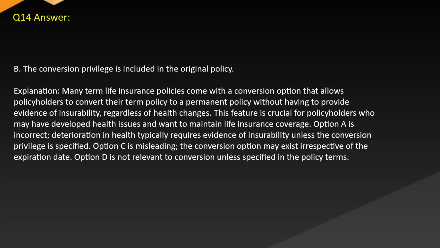Answer B, the conversion privilege is included in the original policy. Explanation: Many term life insurance policies come with a conversion option that allows policyholders to convert their term policy to a permanent policy without having to provide evidence of insurability, regardless of health changes. This feature is crucial for policyholders who may have developed health issues and want to maintain life insurance coverage.